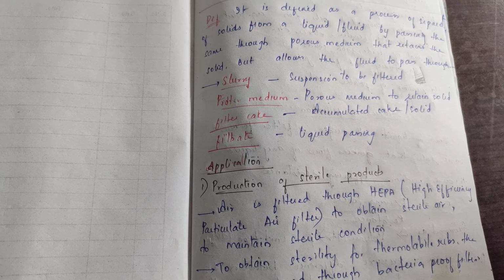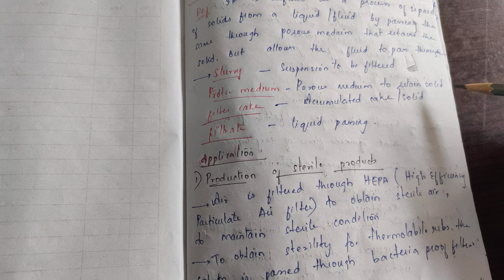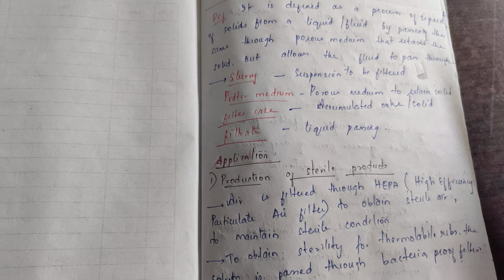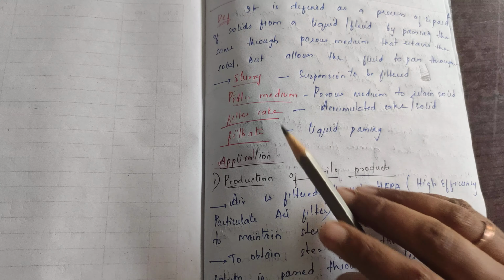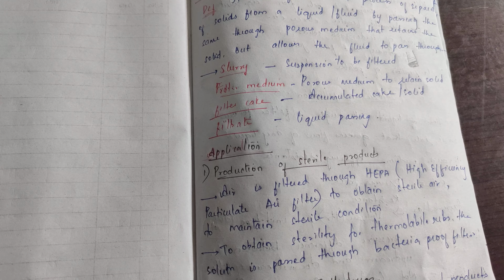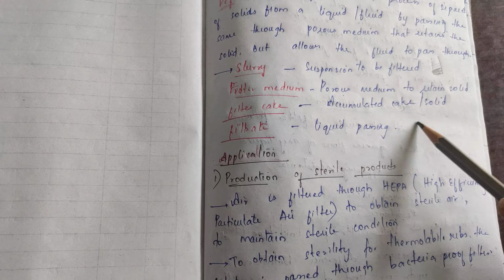Now, filter medium means the porous medium which is used to retain the solid. For example, while making a decoction or a tea, we use a strainer, and the strainer there is the filter medium. Okay, a porous medium to retain the solids. Filter cake means accumulated cake or solid.